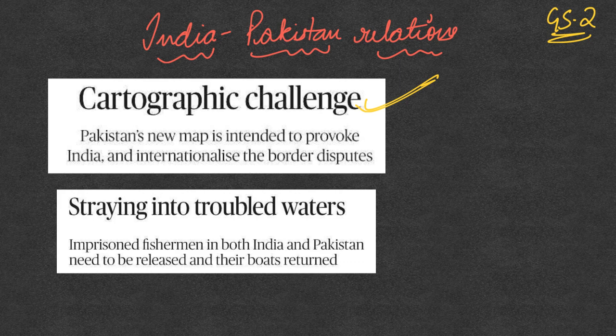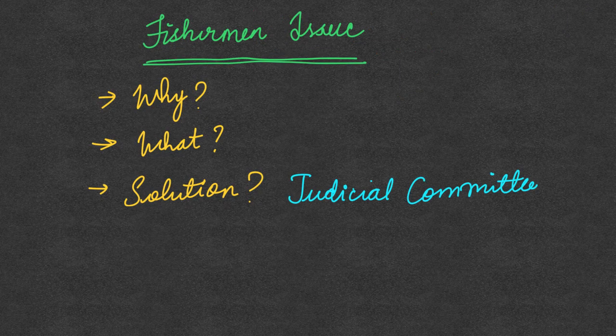Apart from this, one more issue that has always been there between the two countries is the fishermen issue. Now we'll have a look at the fishermen issue between India and Pakistan and what can be the way forward. Why is there a fishermen issue? Because the fish stock on the Indian side of the border has almost been depleted. Therefore the fishermen have no option but to take risk and move further and further in search of a better catch. Sometimes they inadvertently cross the maritime border and are caught by the Pakistan authorities. This is the reason why this dispute arises.